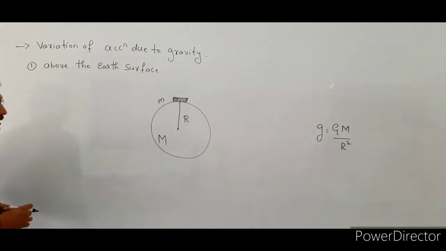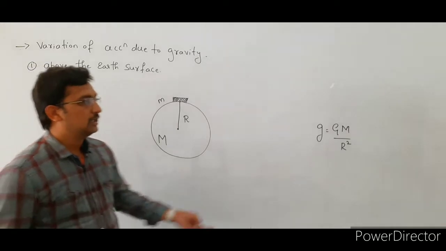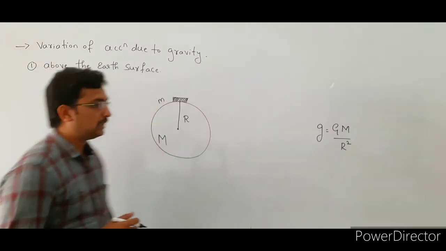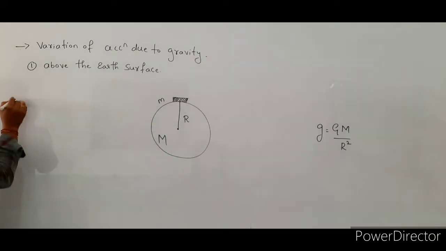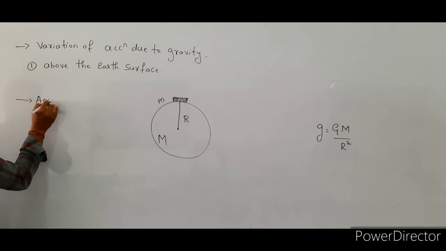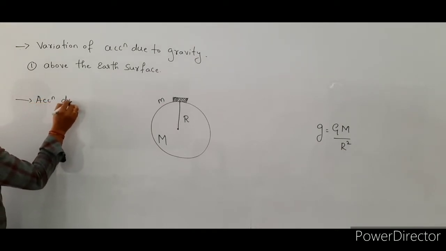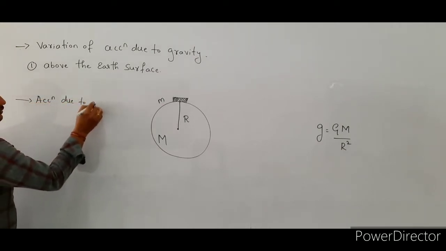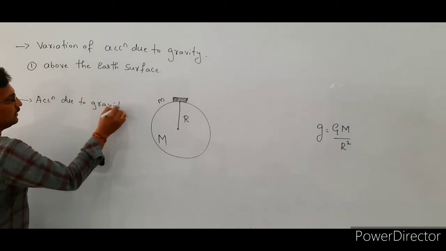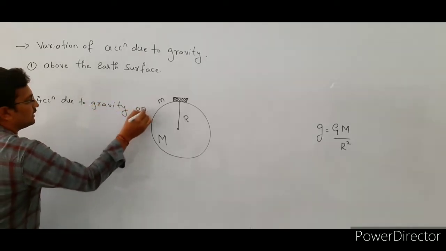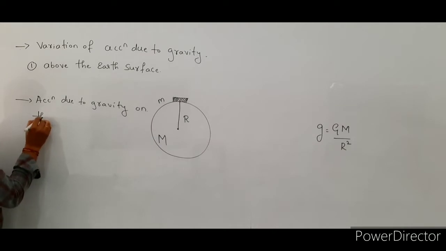See here, already we know the formula to calculate the acceleration due to gravity, so the acceleration due to gravity on the surface of the earth.